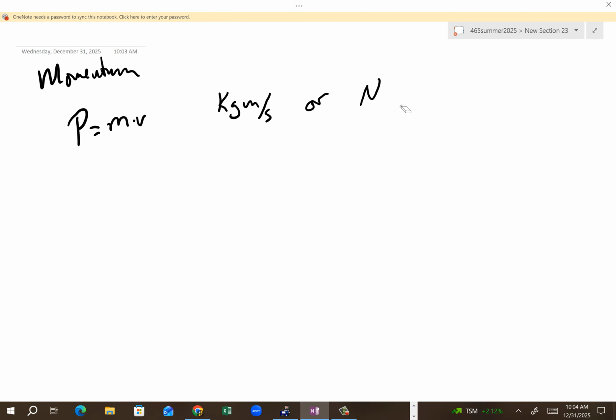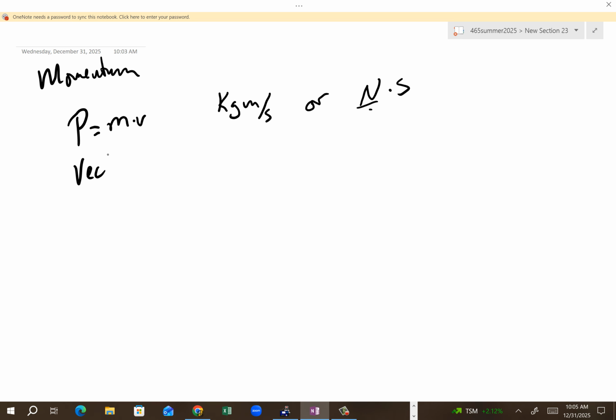I'm sorry, Newton second. A Newton second. Now, what does that mean? Well, remember, this is kilograms, meters per second squared times a second, and you get the same thing, right? But typically, Groom's going to write it as kilograms, meters per second. Okay? And that's all there is to this thing.